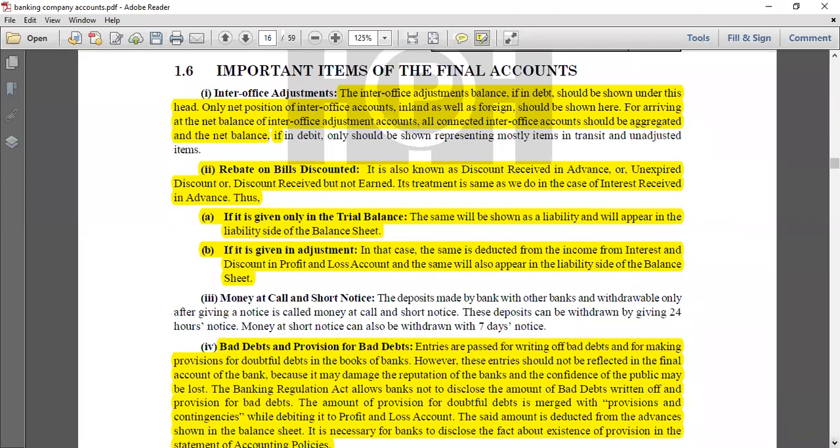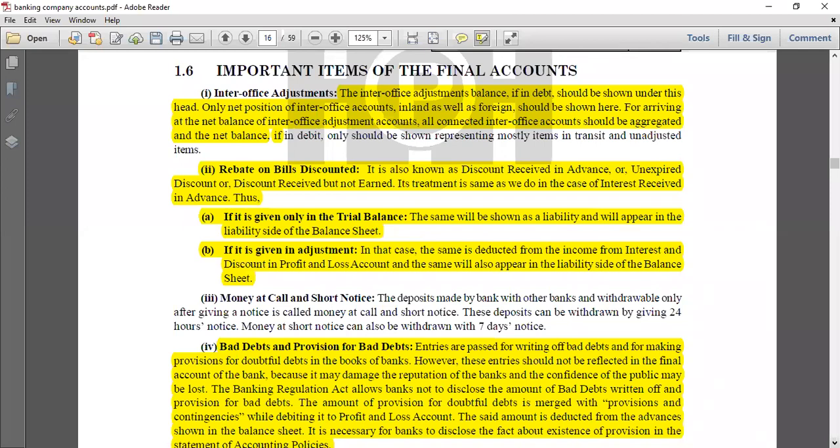All right. Or discount received but not earned. It is basically the discount that you have received on bills, but you have not earned it. For example, let's say, this is just an example. This is not a real case scenario, just an example to make you understand. Like if you are paying the bill of electricity and you have to pay it in the next month and you get a subsidy from the government on the electricity. Let's say you get 200 rupees.